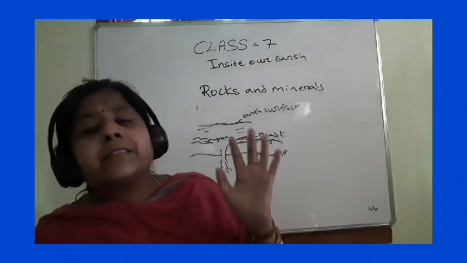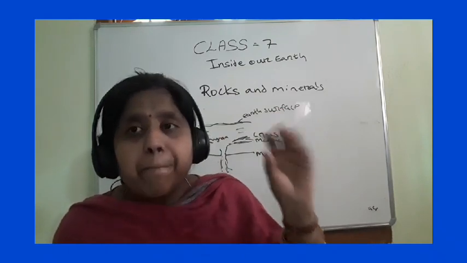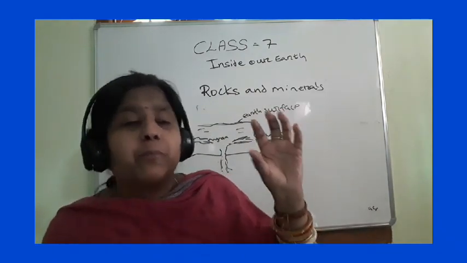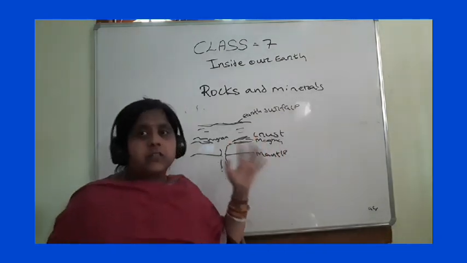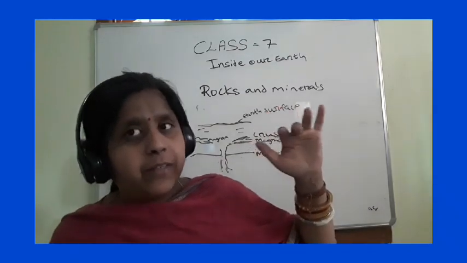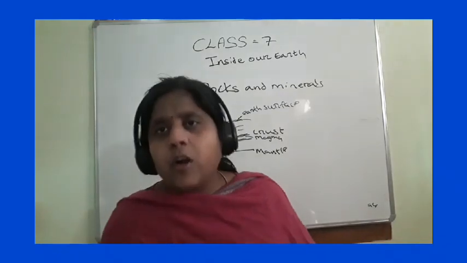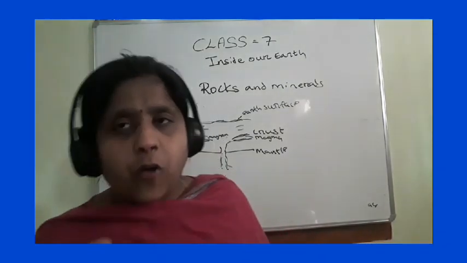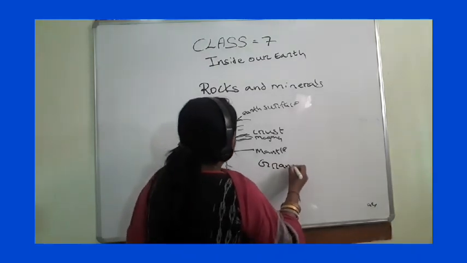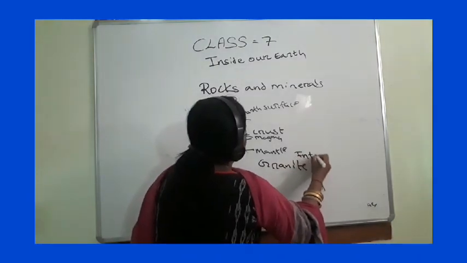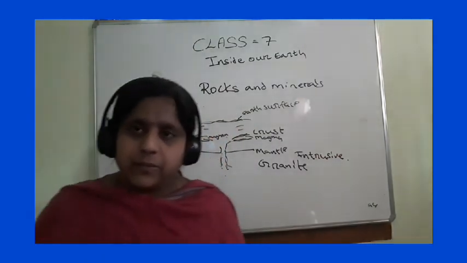See, it has big particles. It does not have fine grains. It has big grains because it is formed inside the earth. This type of rock which is formed inside the earth is called intrusive igneous rock. Since these rocks cool down inside the earth, they form large grains. An example is granite. Intrusive. Understood the two types of igneous rock.